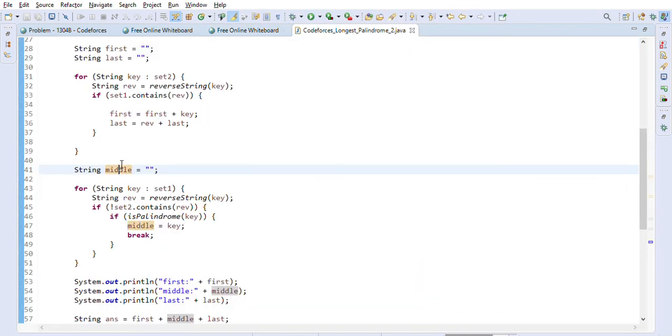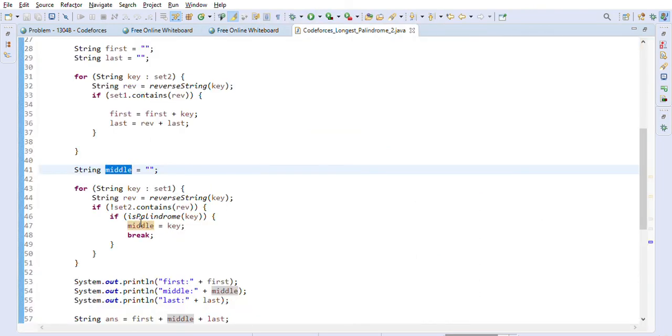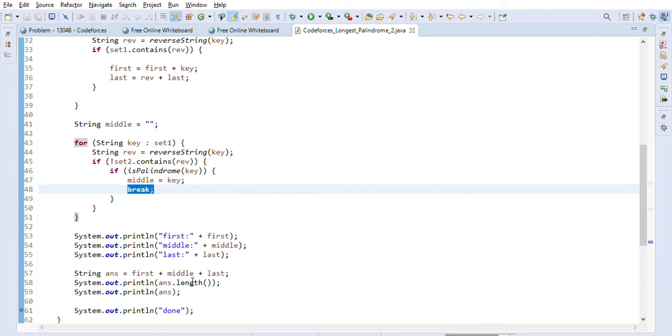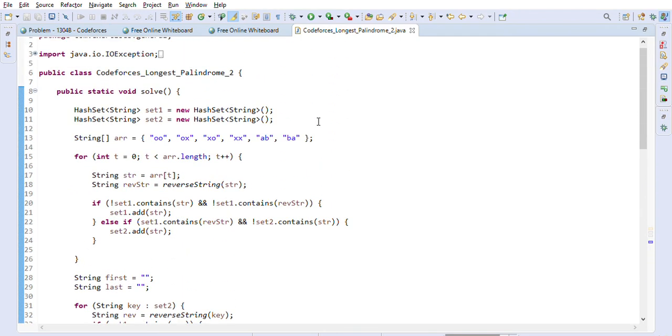So in the middle, we will just take one of them, either OO or XX. We cannot take both, right. Once we get it, we will break it out, and then we will just append first, middle plus last, calculate the answer's length, and print the answer. So this is the general approach to solve this problem.